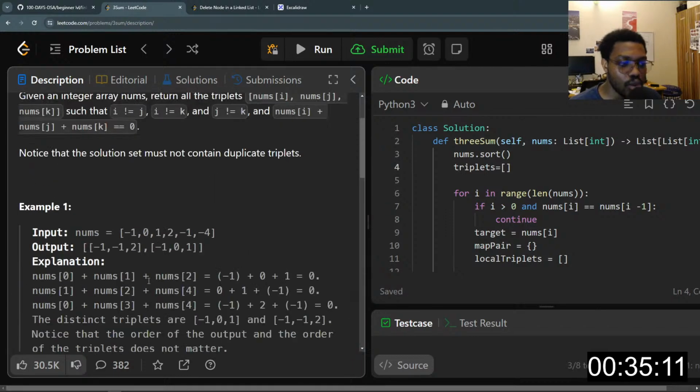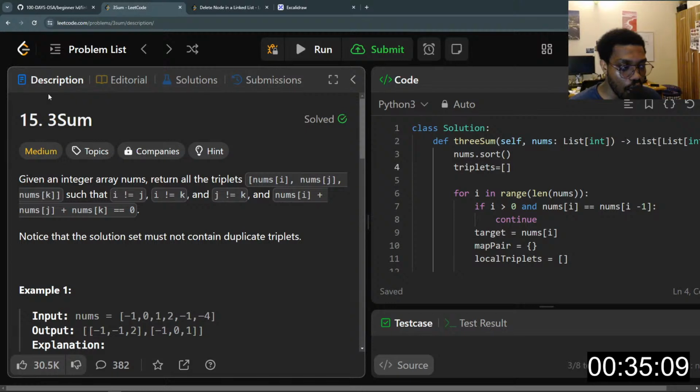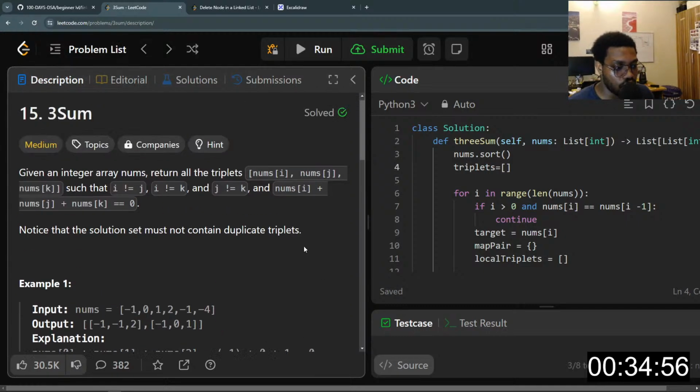But it is just a combination of, if you know about the two sum question, right? Then you will know this question is actually kind of similar to it. So let's try and understand this question first of all.